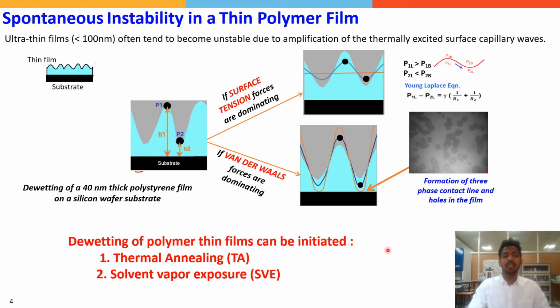Although dewetting can be observed in any liquids, the advantage of polymers is we can stop the process at any stage and freeze the structures to understand the different stages of dewetting. The other advantage of polymers is that not only by thermal annealing, we can dewet the polymers by exposing the polymers to vapors of a good solvent.